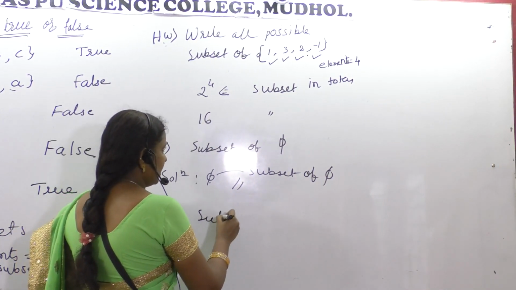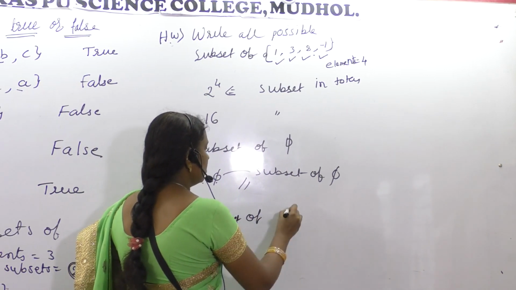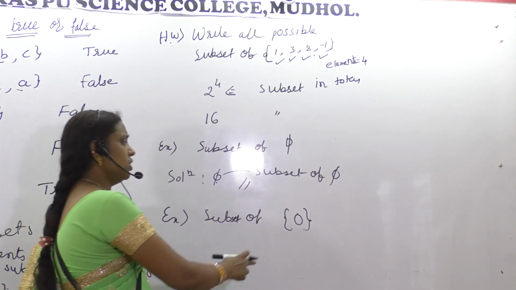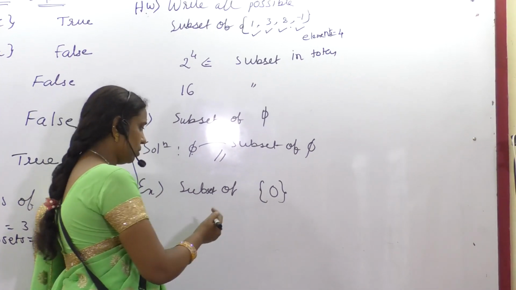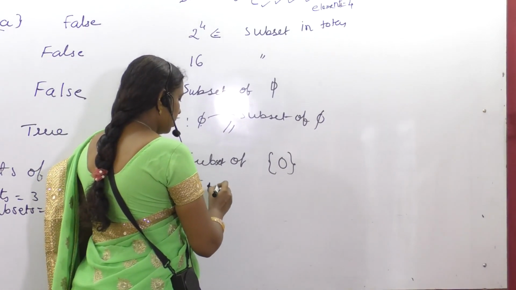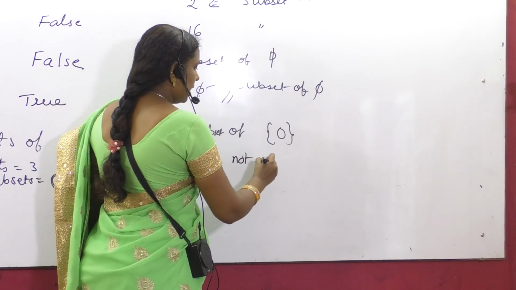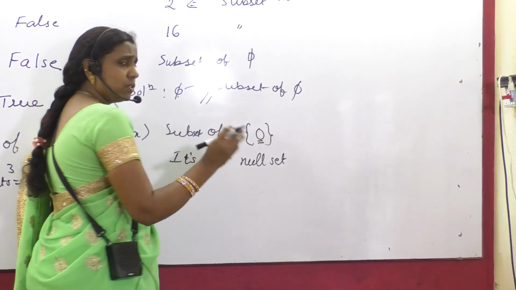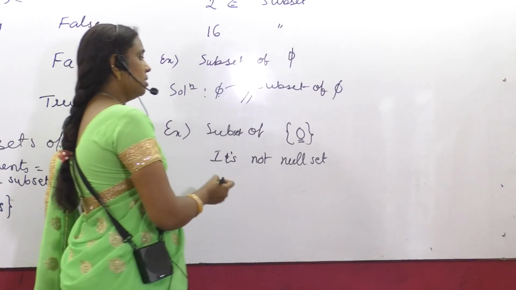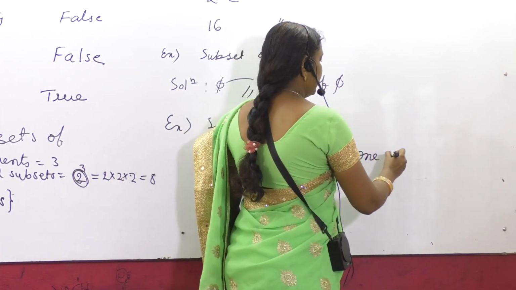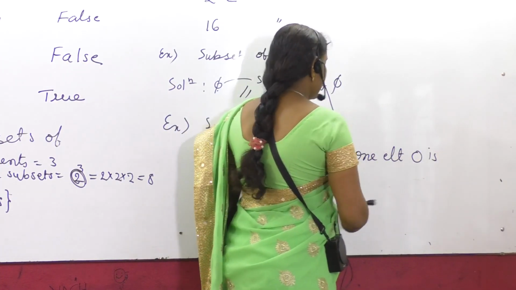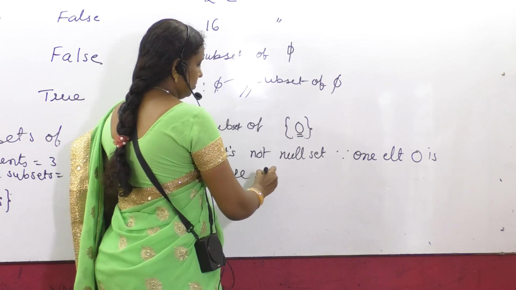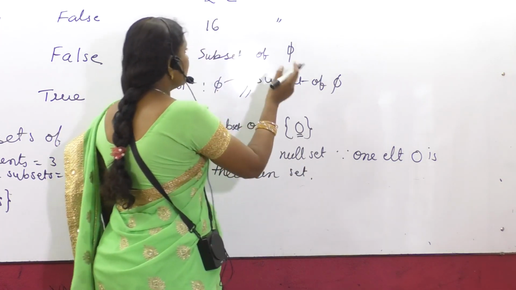Then let us take one more example. Subsets of {0}. Please don't think that writing 0 in the curly bracket means it's a null set. No, it is not a null set. Why is it not a null set? Because one single element is there. 0 is also a number. Is it? So, because one element, 0, is there in the set. Am I right? Okay.